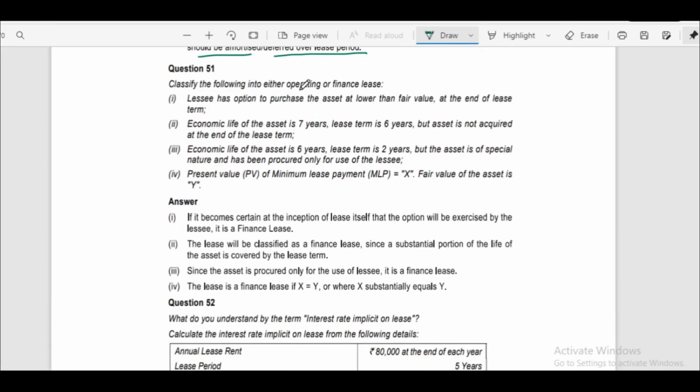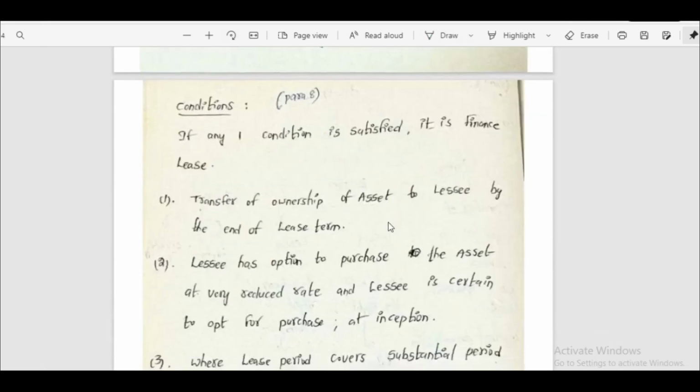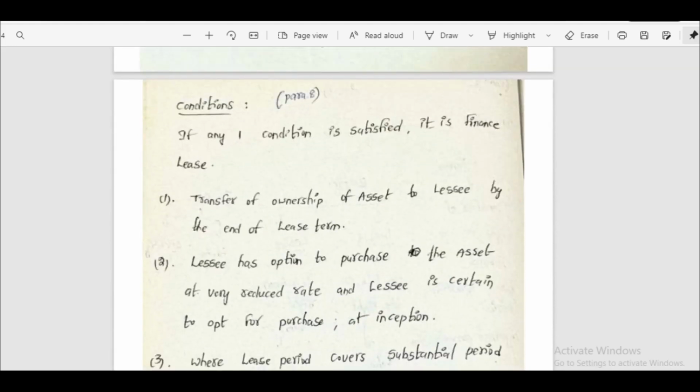Next, question number 51. Let's see, classify the following into either operating or finance lease. Lessee has option to purchase the asset at lower than fair value at the end of lease term. Economic life of the asset is 7 years, lease term is 6 years, but asset is not acquired at the end of lease term. Economic life of the asset is 6 years, lease term is 2 years, but the asset is of special nature and has been procured only for the use of lessee. Present value of minimum lease payment is equal to fair value of the asset. These are 5 conditions as per para 8. This is para 8. If any of these conditions are satisfied, then it is a finance lease.